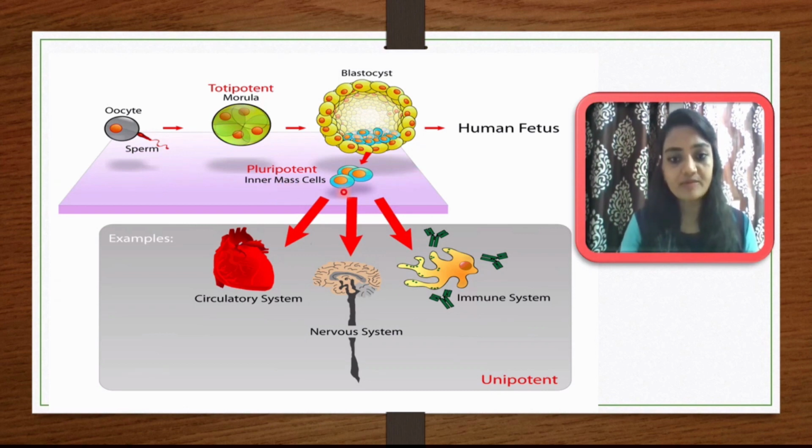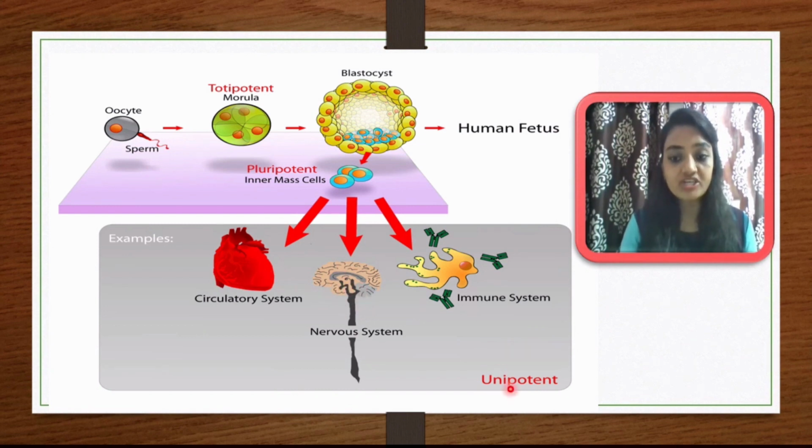Now this pluripotent cell will have some function, and as a result they have some work distribution, and accordingly they will develop into organs. The pluripotent cell will differentiate to form the heart, a nervous system, an immune system, and once they are differentiated to form the heart or the nervous system particularly, from now onward they cannot form any other tissue.